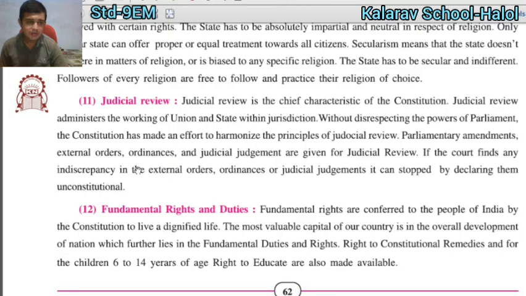If the court finds any discrepancy in the executive order, ordinance or judicial judgment, it can be stopped by declaring them unconstitutional. If the judiciary has the power to give a decision against any crime or any wrong matter, that is the importance of the judiciary.